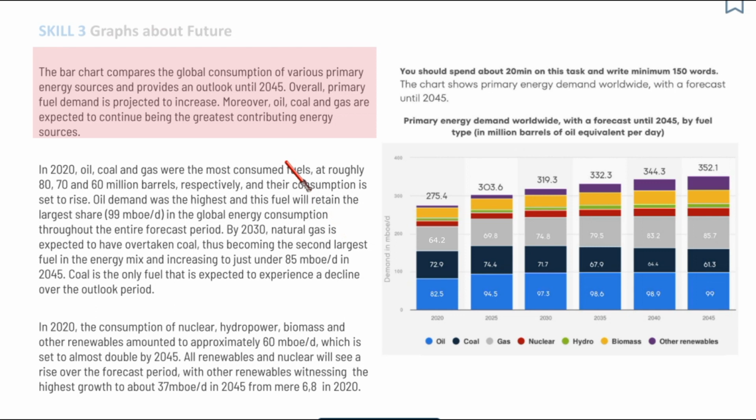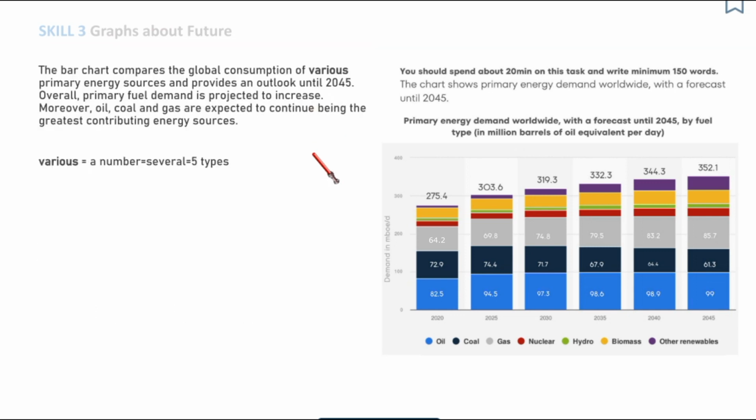Okay, now let's focus on the introduction. As I was paraphrasing the topic, I have used the word various. We have various types here, so why not use this word? Alternatively, you can go with words a number, for example, a number of fuel types, or several fuel types, or you can say the exact number, like 5 types.